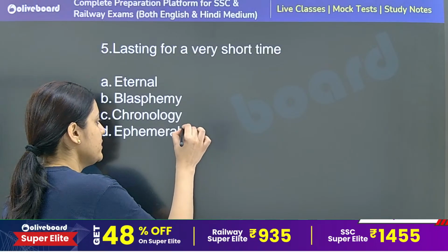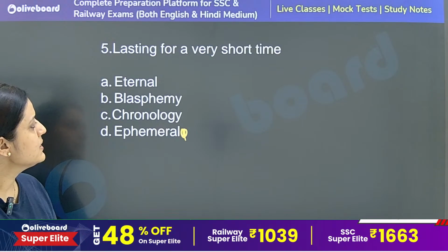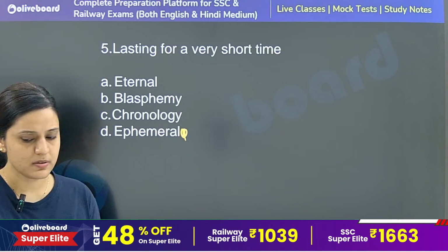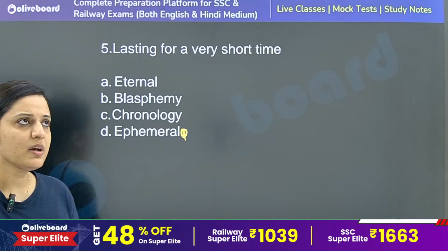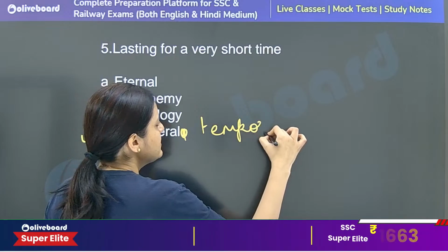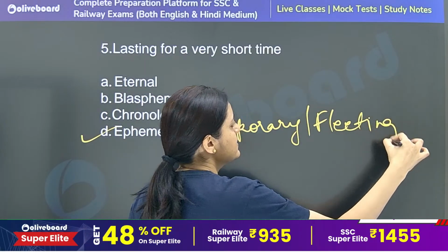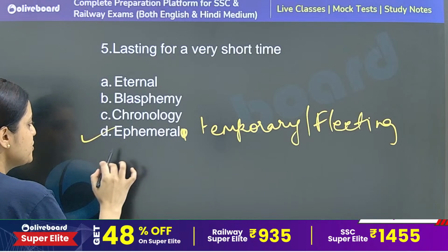There is no C in it, okay? That is ephemeral. Eternal, blasphemy, chronology, ephemeral. Ephemeral means something that is very temporary, or in other words we say that thing is fleeting, okay? So option number D here is the correct answer, something that lasts for a very short period of time.